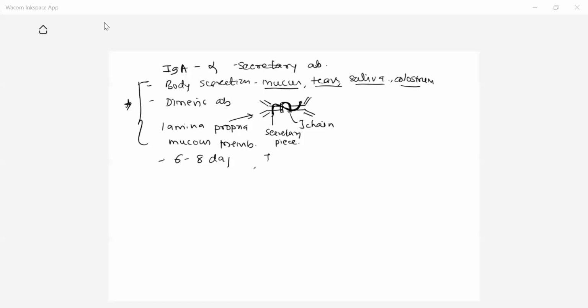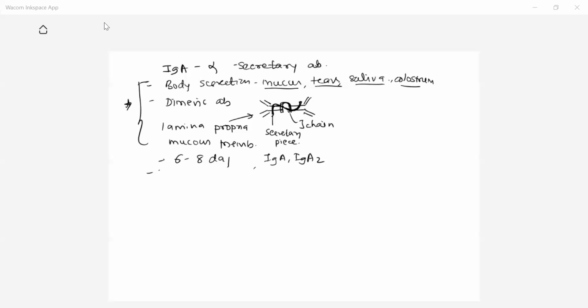Here there are two types of IgA, IgA1 and IgA2. Then what is the function of IgA? If it is present in the secretion, what is the role of this antibody? The body has two types of immune response: one is called localized immune response, and another is generalized immune response. Suppose at a specific body part, the body gives a defense barrier. For example, when we have a wound, at the region of the wound, the body gives the response. It is called a localized immune response.